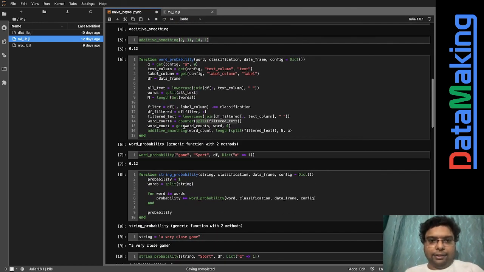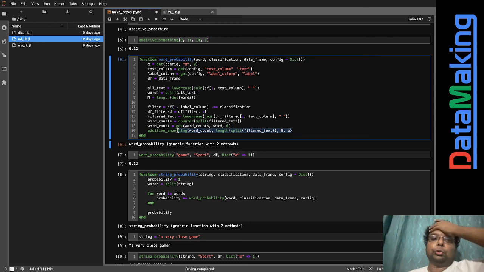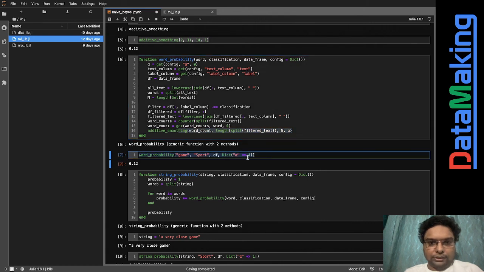Next, you are getting the word count. If there is no such word in that word count, you get it as 0. And then finally you're applying this additive smoothing, so that even if 0 is there, it will take care. And finally you're finding the probability of this thing, game and sport, smoothed. It is coming to 0.12.